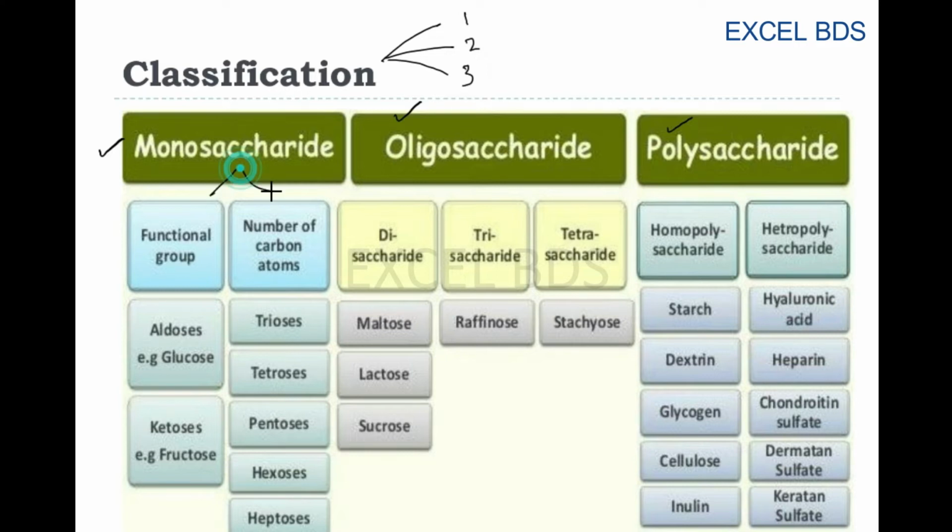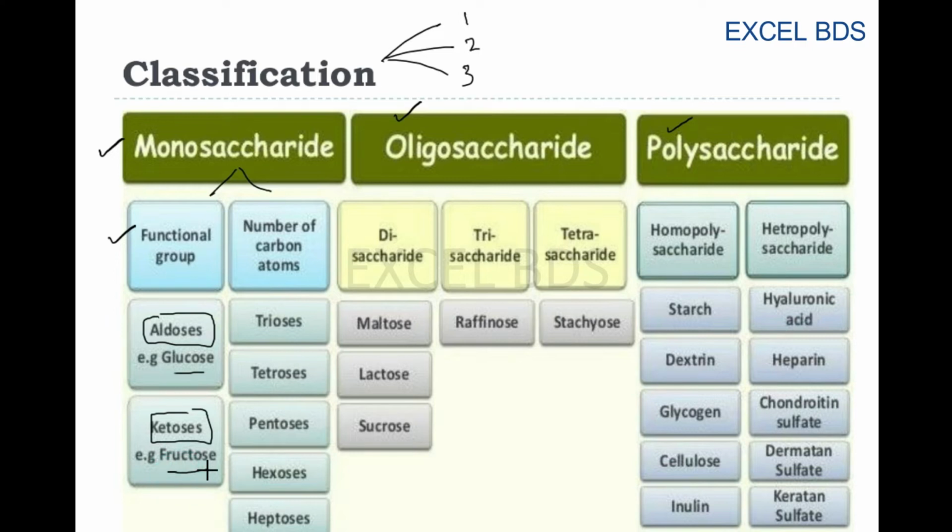Monosaccharides are further classified into two groups. What are they? Based on functional group. Functional groups are either aldose or ketose. I told you, CHO group or C double bond O. And you have to also give the examples: aldohexoses, glucose; ketohexoses, fructose.